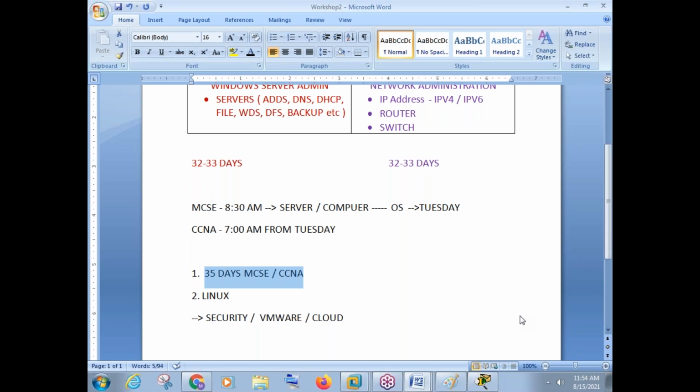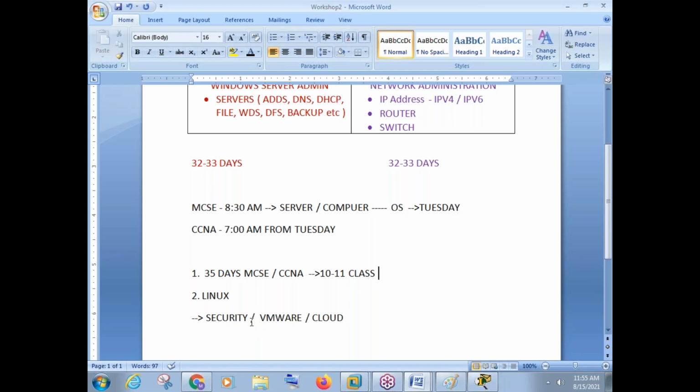But there are many securities, like cyber security, internet security, network security. There are different types of securities. Why I'm saying this: when you go through MCSE and CCNA, there will be around 10 to 11 classes where we learn about security. In server also there is security, in router also there is security, in switch also there is security. But this security is related only to server, router and switch.